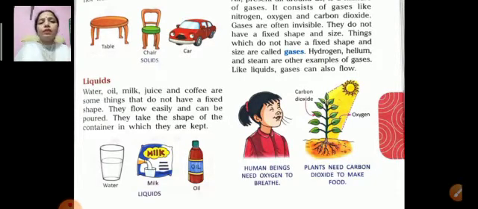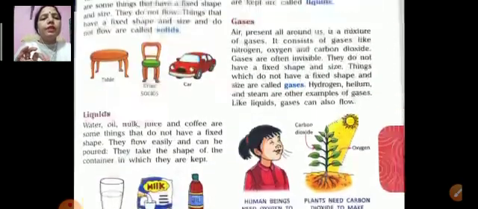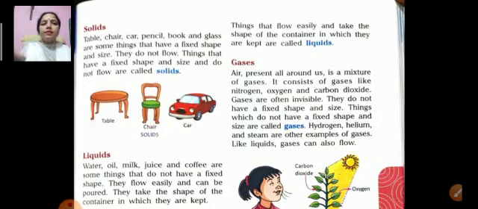Water, oil, milk, juice and coffee are some things that do not have a fixed shape. They flow easily and can be poured. They take the shape of the containers in which they are kept. Things that flow easily and take the shape of the container in which they are kept are called liquids.